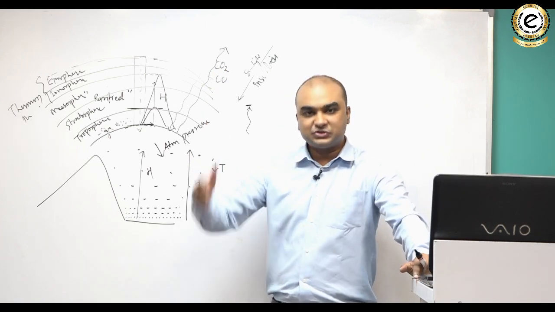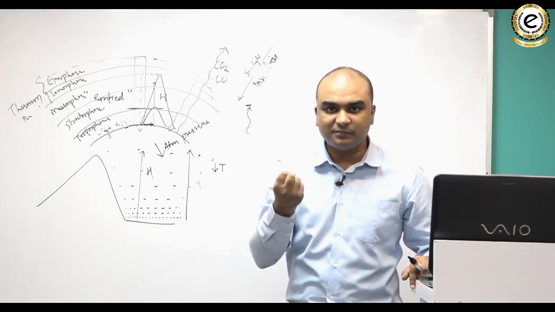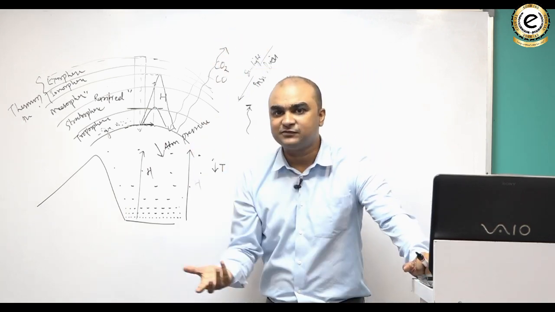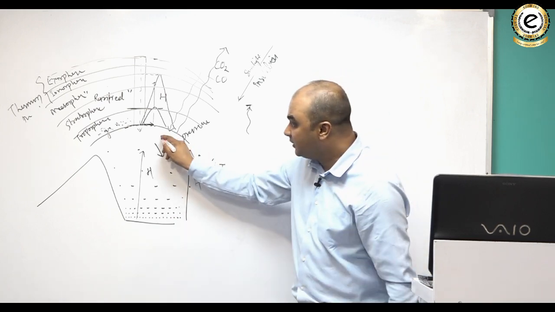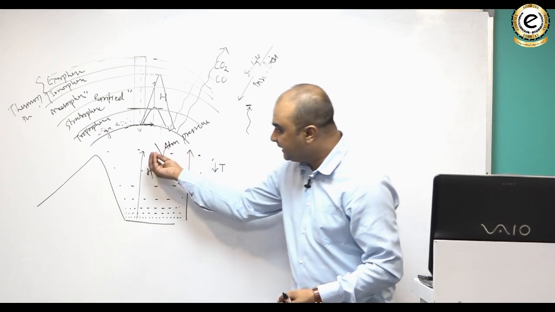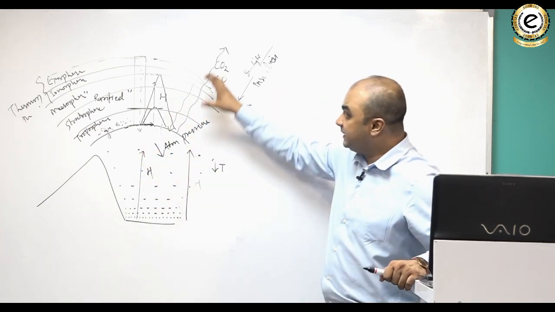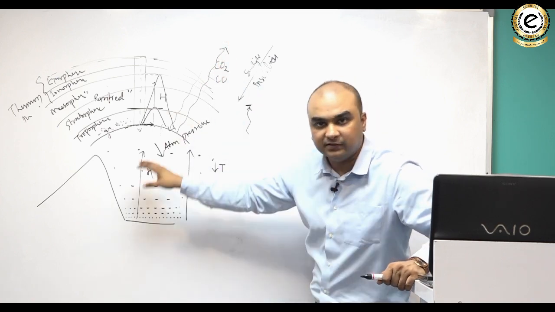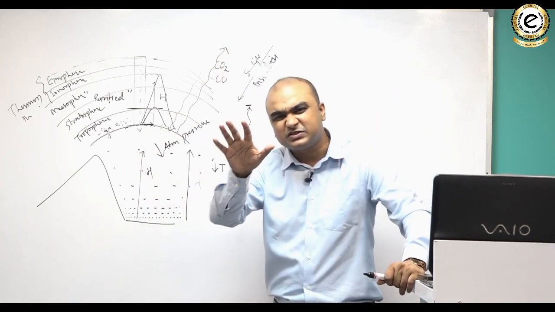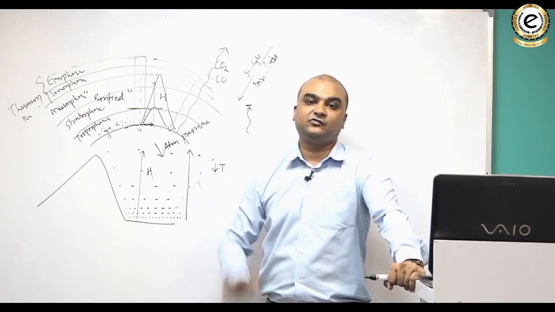Do you understand that? So as to maintain the heat balance, what Earth does is, Earth captures heat from the sun, because sun is the major source of heat for Earth, though Earth also gets some heat when there is volcanic eruption or earthquake or anything like that. It means some heat is generated from the interior of the Earth as well. But when you compare it with the heat which Earth receives from sun, that interior heat is almost negligible. So we can say that sun is the primary source of heat for Earth.